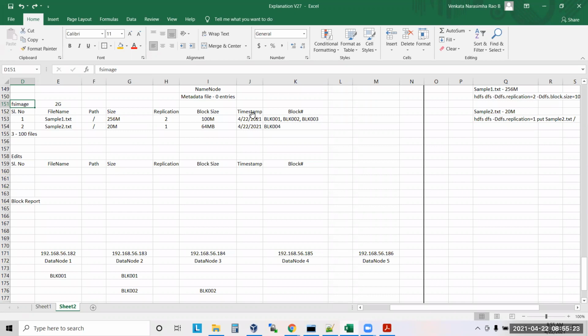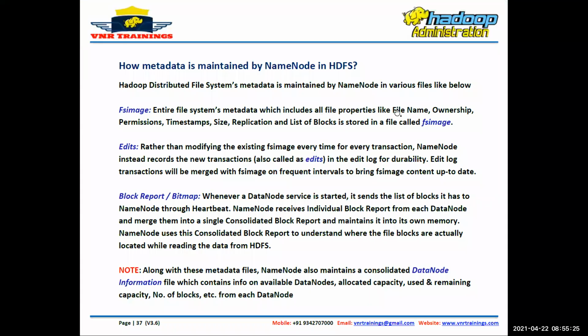So FS image is the entire file system metadata, which includes the file properties, file name, ownership, permission, timestamp, size, replication, and list of blocks, stored in a file called FS image. What is the edit log here? Rather than modifying the existing FS image for every transaction, the name node records the new transactions into the edit log for durability. Edit log transactions will be merged with FS image on frequent intervals to bring FS image content up to date. Clear?